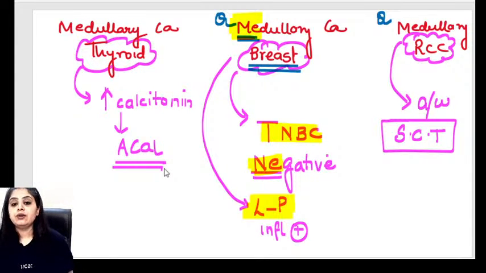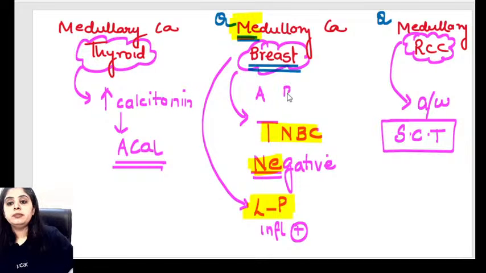In fact, now that you have mentioned everything so nicely as I was seeing all your answers, one question I've got: luminal A is also triple negative? No, luminal A is a totally different variety. There are four varieties. Luminal A is separate, luminal B is separate, triple negative is separate. These are very different entities. This is not the same.